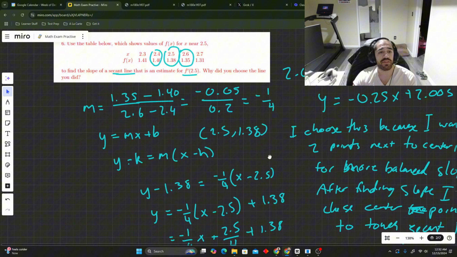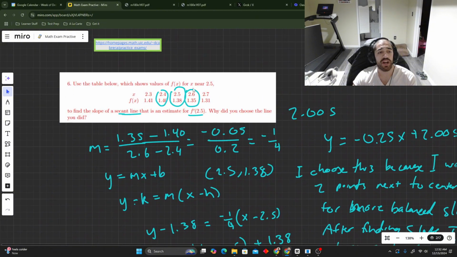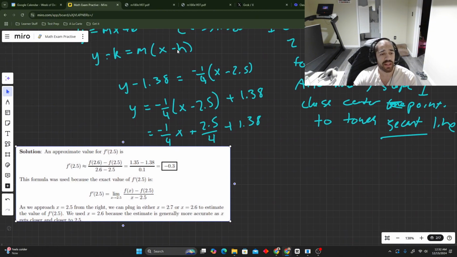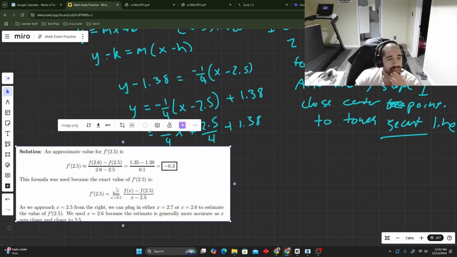Honestly, there's a lot of different solutions, right? I chose across both. You could choose it right down the middle. That's fine. The formula for this is that it says as we approach this from the right, we plug in either this to estimate the value for that. We used this because the estimate is more accurate as x gets closer and closer to x. All right, that was an estimate.